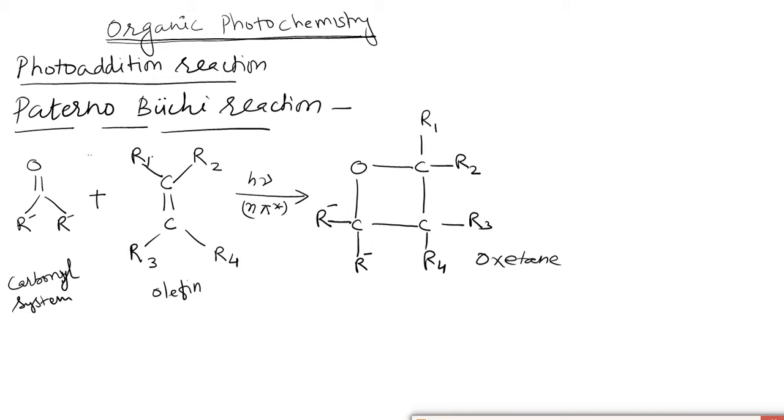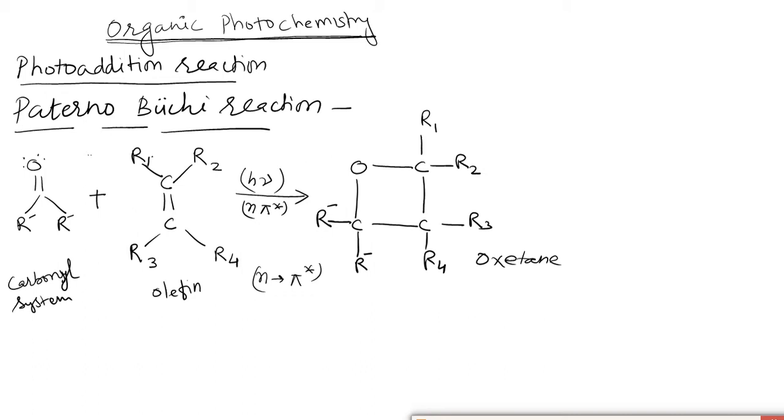As you can see here, this is h nu, the light which excites the n electron to pi star, the n to pi star transition. Obviously, if I am saying n to pi star transition, then I am concerned here with the carbonyl system, as it has the lone pair of electrons, and this n to pi star transition will take place only in the carbonyl compounds, not in the olefinic system.